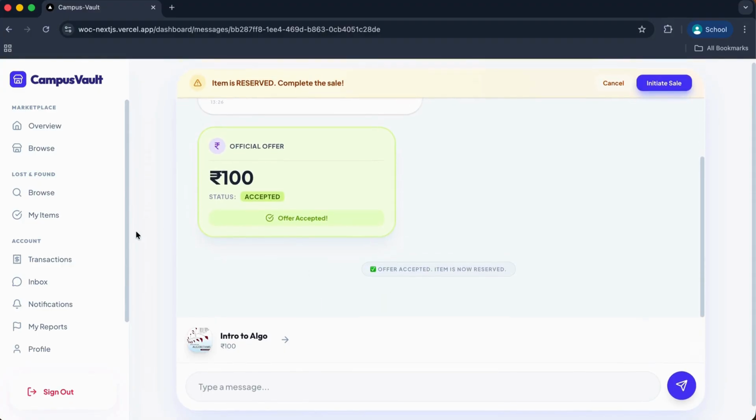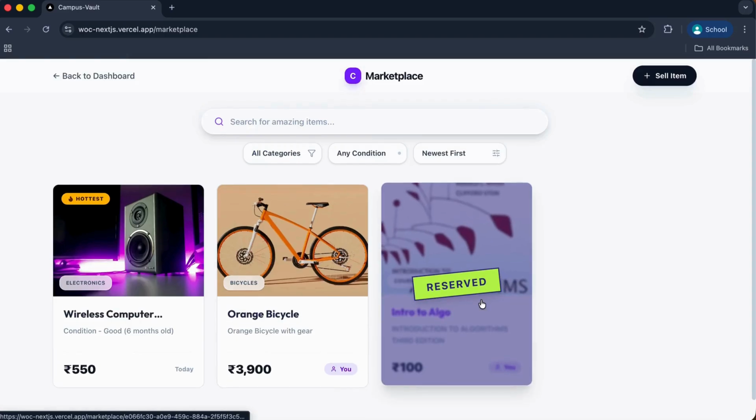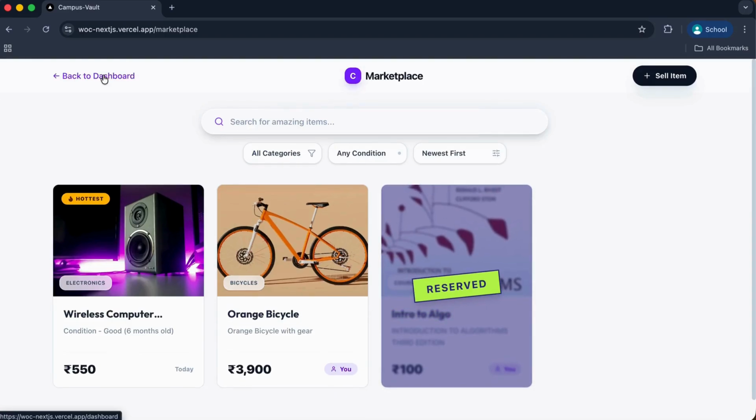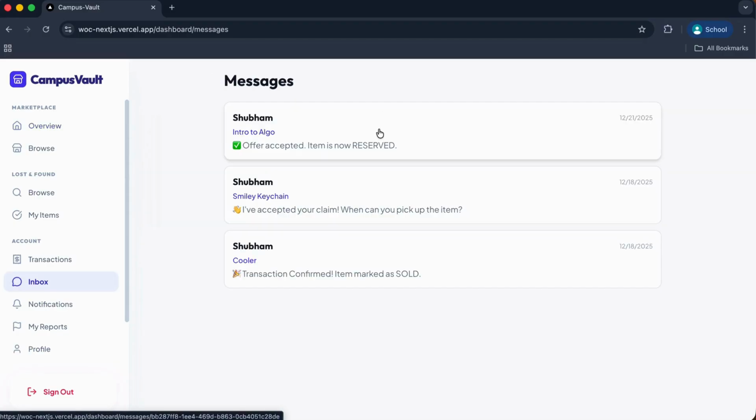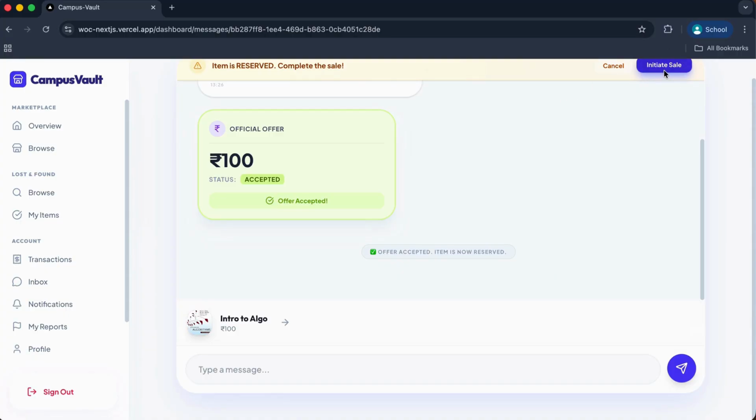Since the deal is accepted, if I go back to the marketplace again, I can see the item has been reserved. Now, since the deal has been accepted, the two persons, the buyer and the seller, can meet in person, make the payment and take the item. Once the buyer has taken the item and made the payment to the seller, we will come back to the inbox again. The seller can initiate sale.